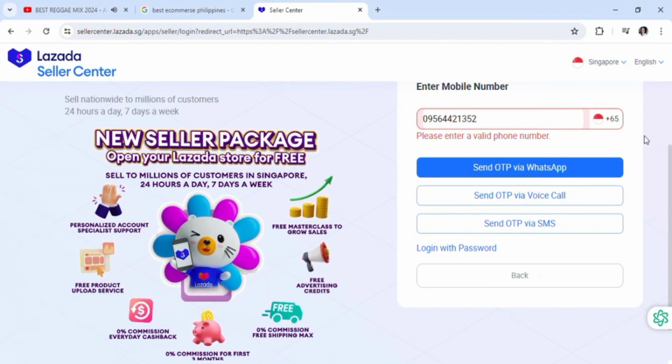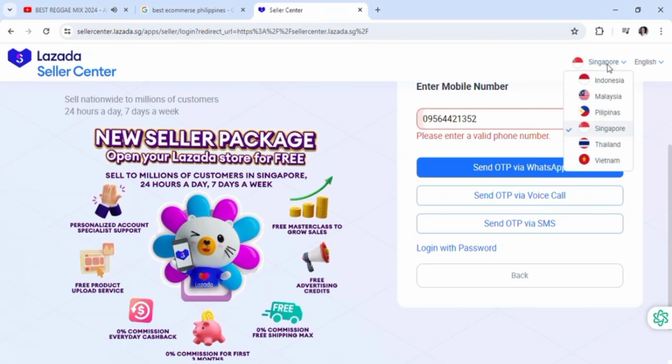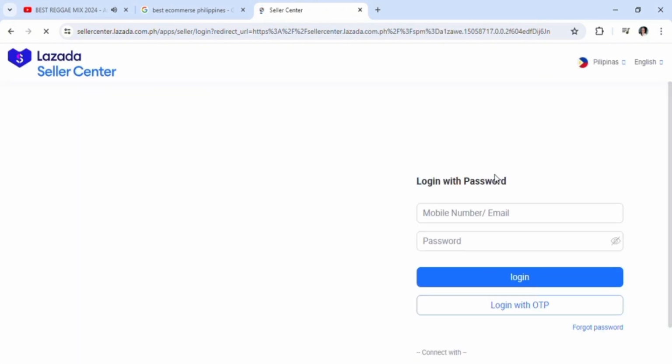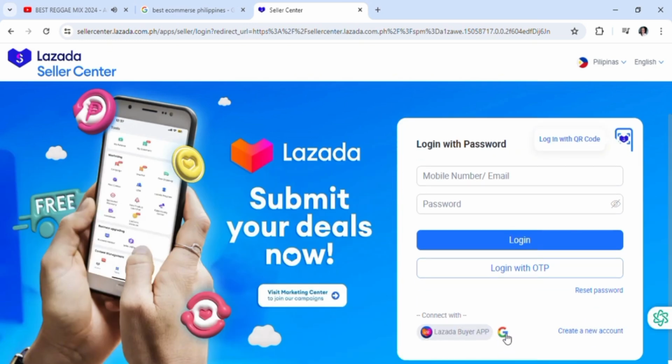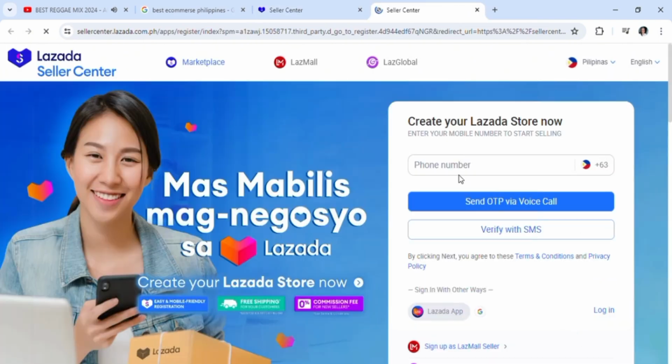Like this is 65, so this is Singapore. You could click here on the Lazada Center. Again, these are the Asian countries from the Philippines here. That's it. Just input your mobile number and your password, and go ahead and create an account.